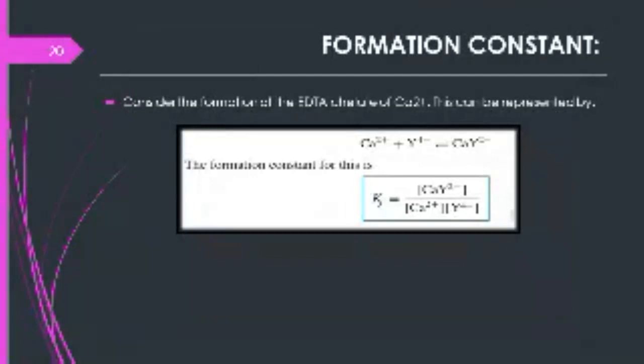So here is the formation constant for calcium. Consider the formation of the EDTA chelate of calcium. This can be represented by Ca2+ plus Y4-, which forms CaY2-, and this is a reversible reaction. The formation constant for this reversible reaction is equal to the concentration of product divided by the concentration of reactants.